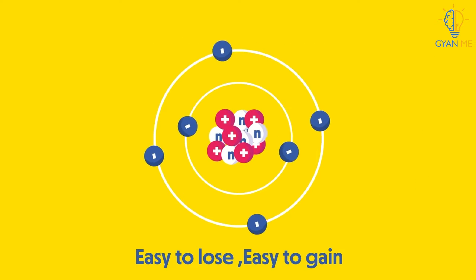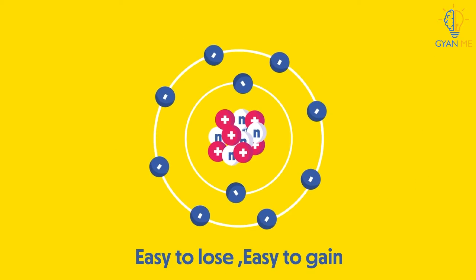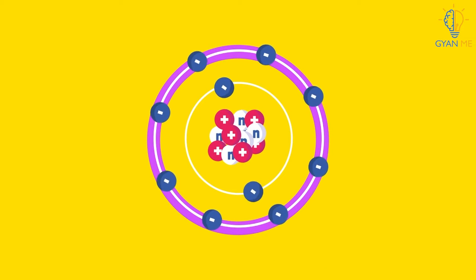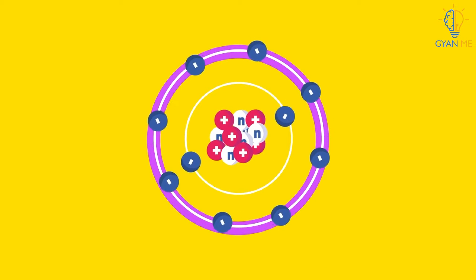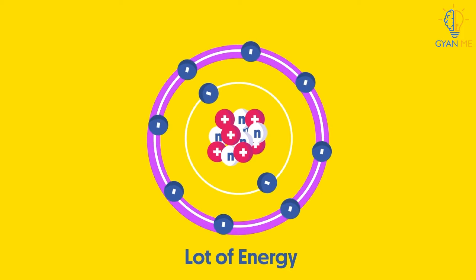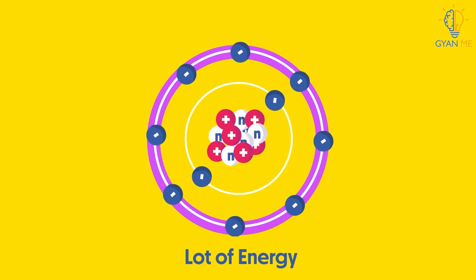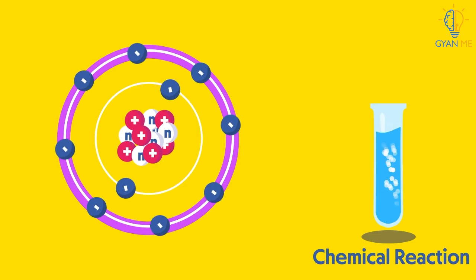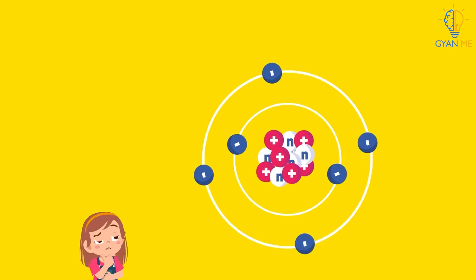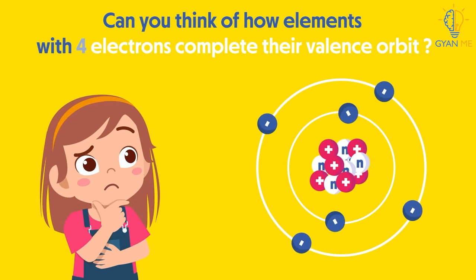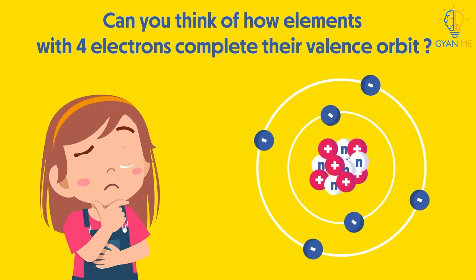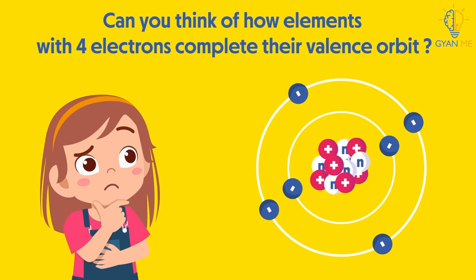Losing 4 electrons or gaining 4 electrons to complete an octet is not energetically favorable. Both require a lot of energy, which is usually not available during any chemical reaction. So then, can you think of how elements with 4 electrons complete their valence orbit? How do they form an octet?